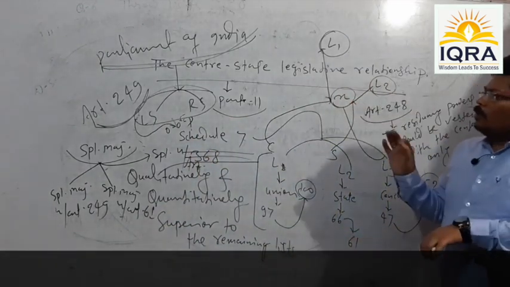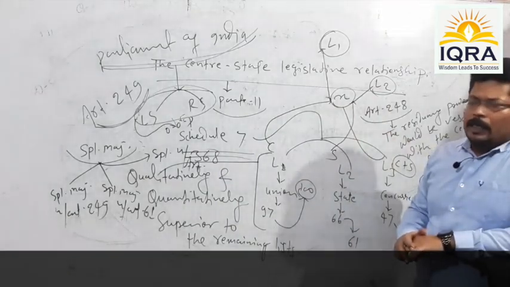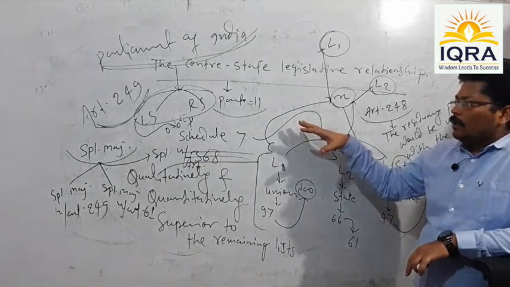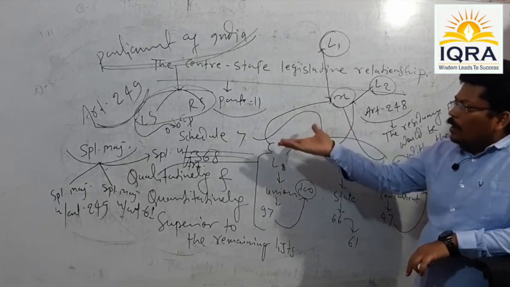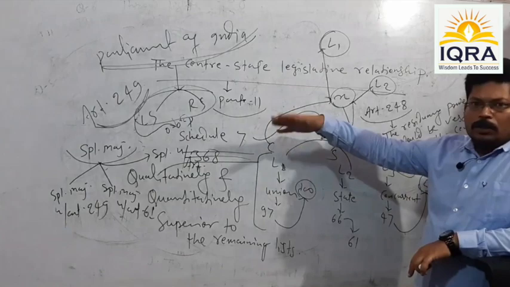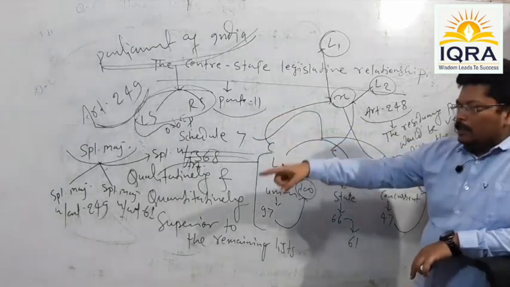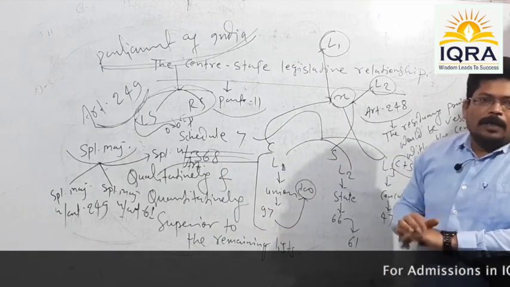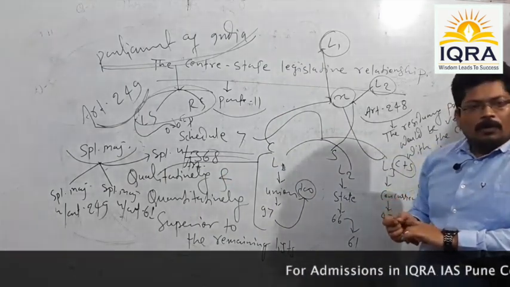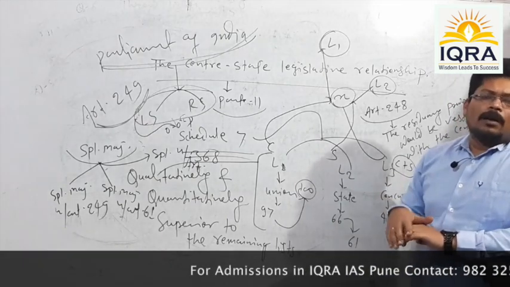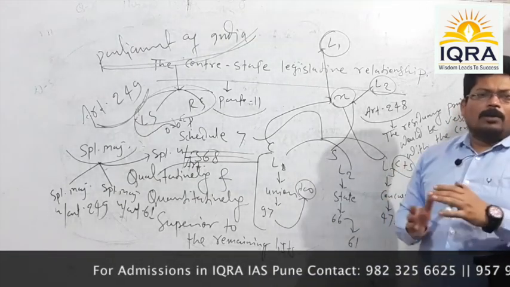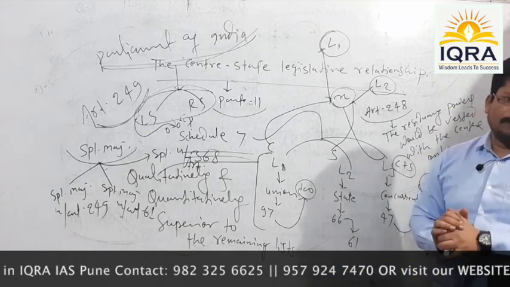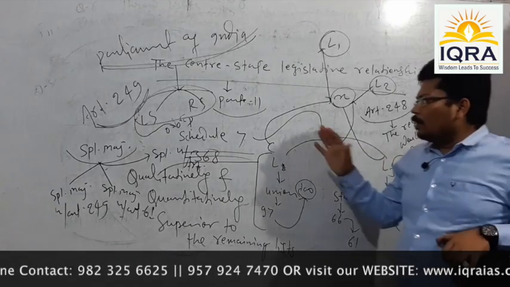What you need to remember is that in making such legislation, the majority employed in the Rajya Sabha to get the resolution passed is the special majority given under Article 249. And what is its meaning? It is the majority of not less than 2/3 of the members present and voting.